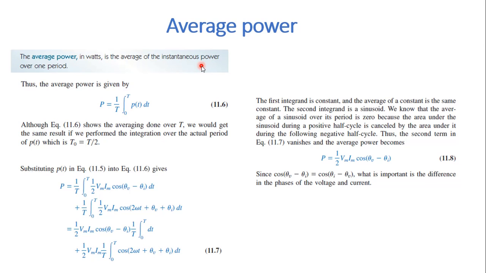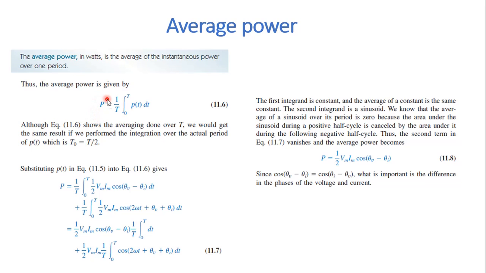So that average of instantaneous power over one period is called average power.